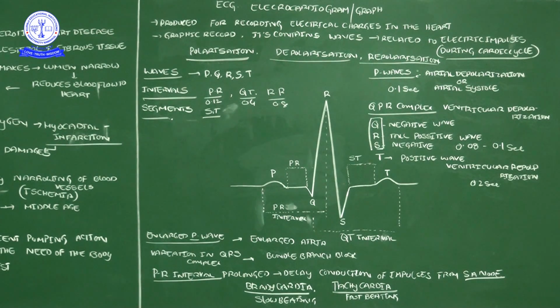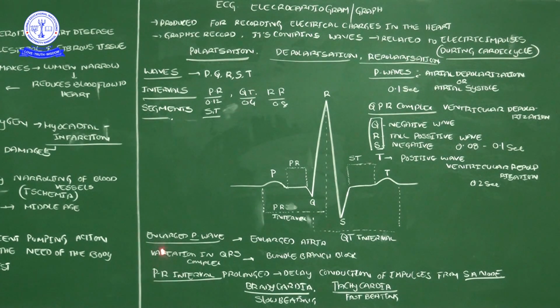Okay, now this is the graph. Based on this graph, what can we find? For example, for each and every wave, how much time it takes to be produced, within which seconds the wave will be generated. Sometimes that time gap is more, or sometimes the time gap between two waves may be very less. So the time duration of the formation of these waves indicates problems of the heart.